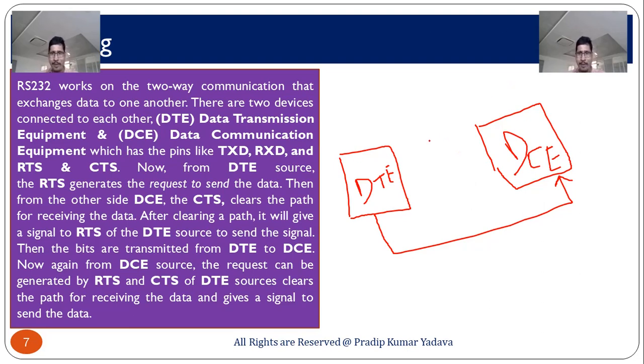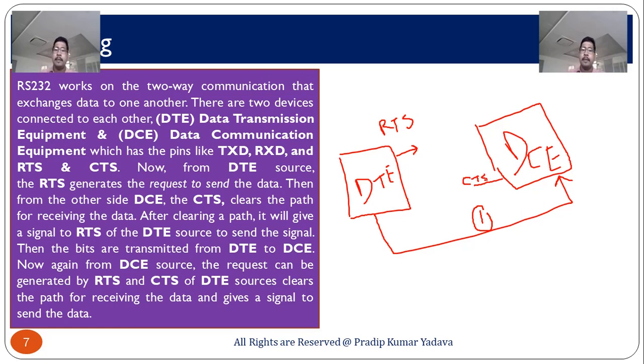Firstly, I am discussing one condition. Suppose you have to transfer data from DTE to DCE. Then what happens? There is a pin called RTS. RTS generates a signal called request to send to DCE, and the CTS of DCE clears the path.